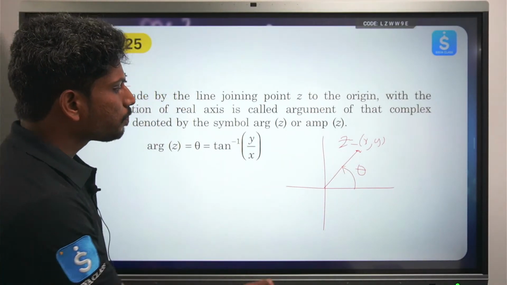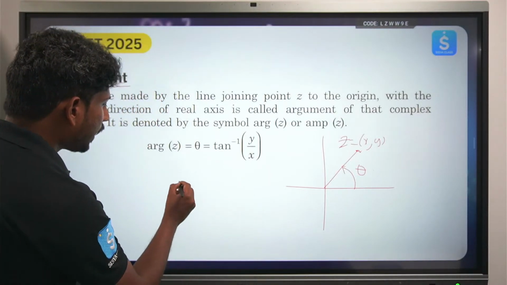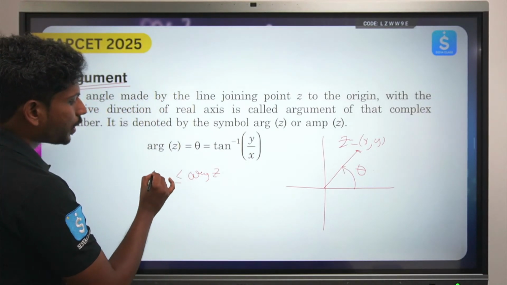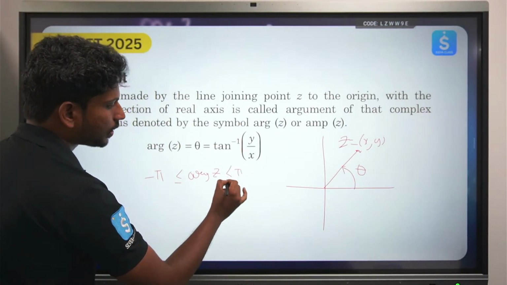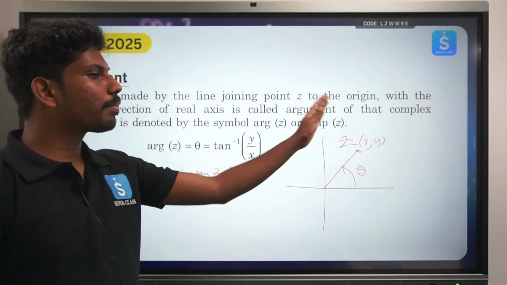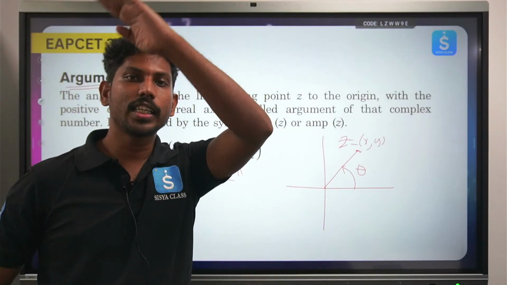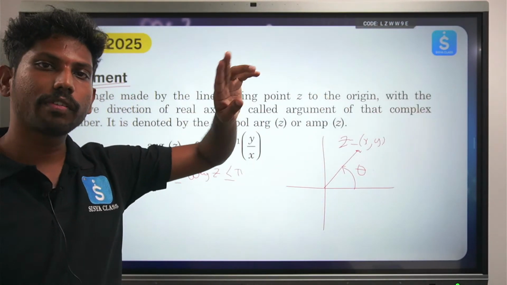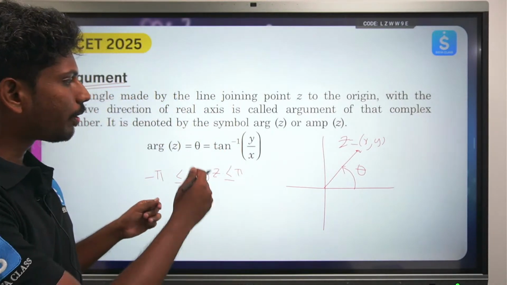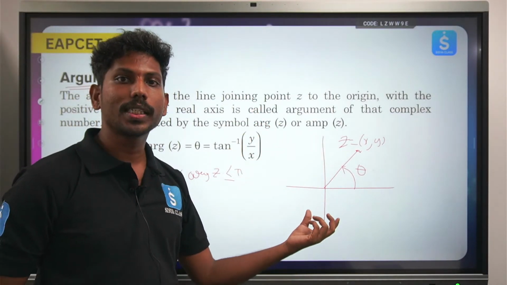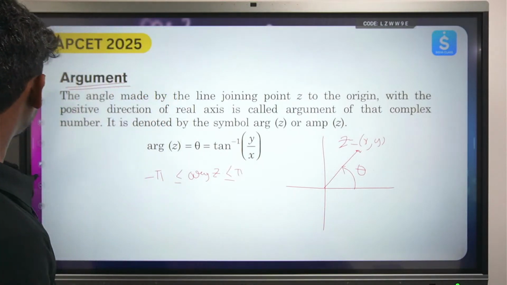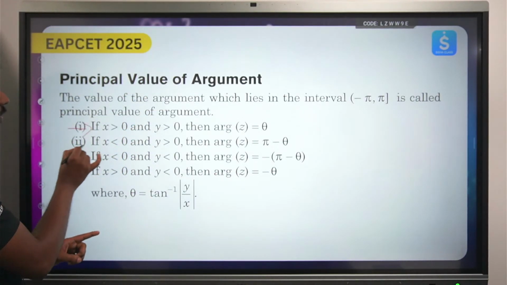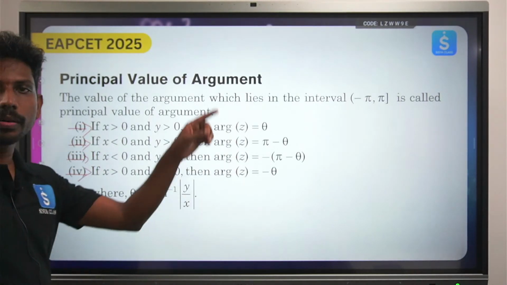Now there is a small rule for the argument. It is denoted by arg z, and this value lies between minus pi and plus pi. It just oscillates, it does not tilt a full 360 degrees; it goes from 0 to pi and 0 to minus pi, so it does not go beyond the interval of minus pi and plus pi. I would like to give you the partition of how this argument is split, quickly, with the notation.